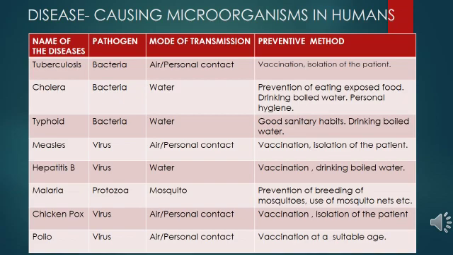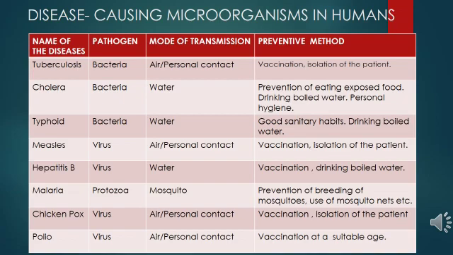People who eat this contaminated food fall sick, and this table tells us about the disease, the pathogen, mode of transmission and preventive measures. Tuberculosis is caused by bacteria. Mode of transmission is air and personal contact, and preventive methods are vaccination and isolation of the patient.